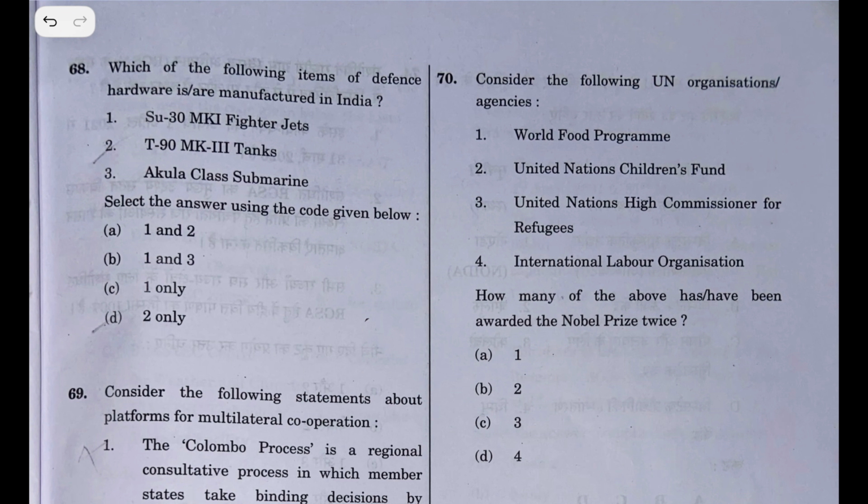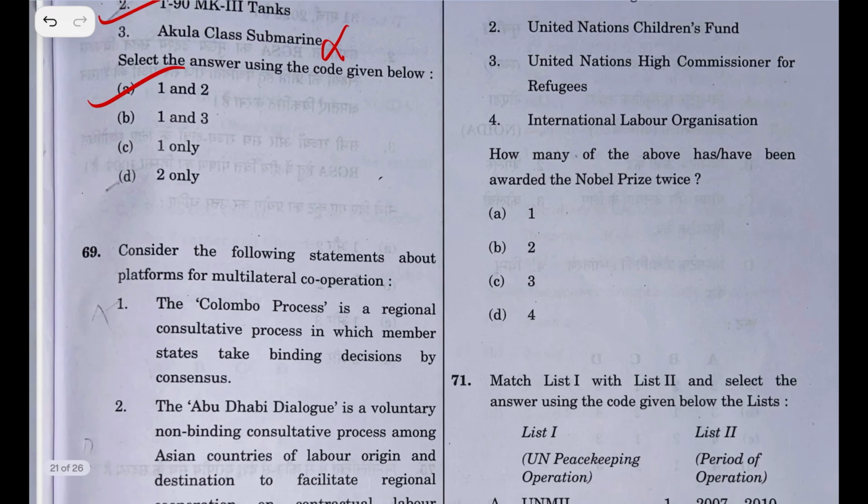Which one of the following defense hardware is or are manufactured in India? Sukhoi 30 MK fighter jets, yes. T-90 MK tanks, Akula class submarines. Fighter jet is manufactured in India, and also the T-90 tanks are manufactured, 1 and 2. Both these statements are right, not the submarine.